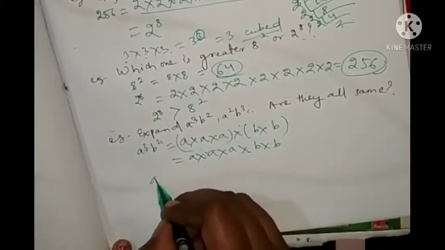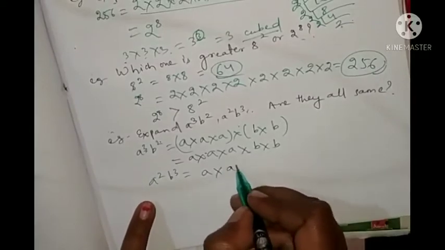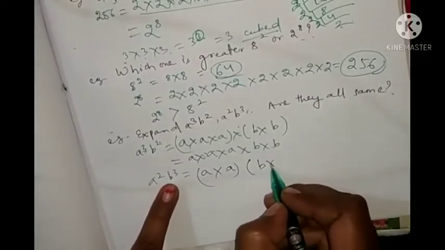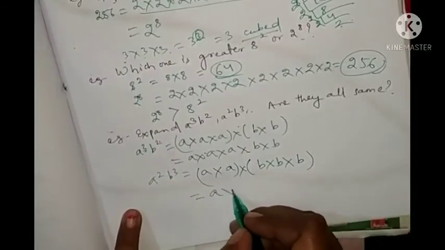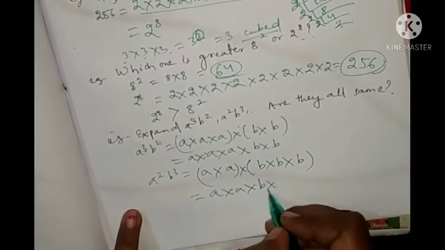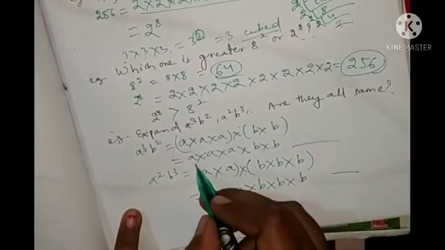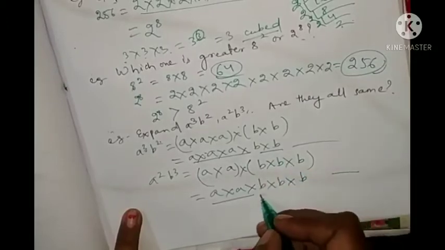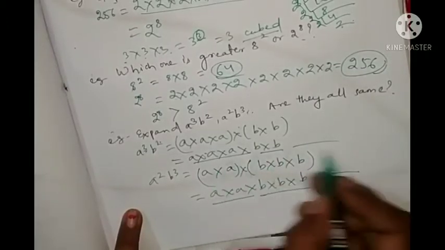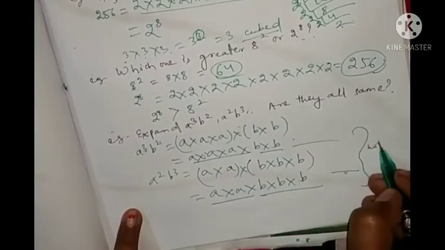Next we will write a square b cube. a is multiplied 2 times, a into a, b is multiplied 3 times, b into b into b. So this one you can write as a into a into b into b into b. Are both same? No, because here 3 a's are there, here 2 a's, here 2 b's are there, here 3 b's. So these are not same.